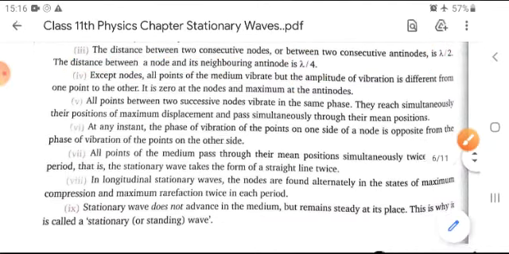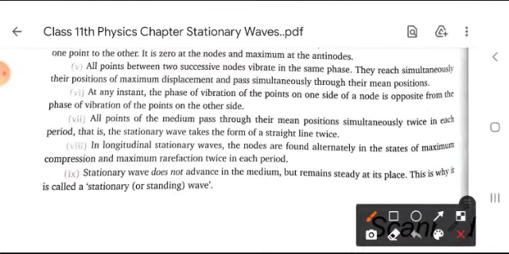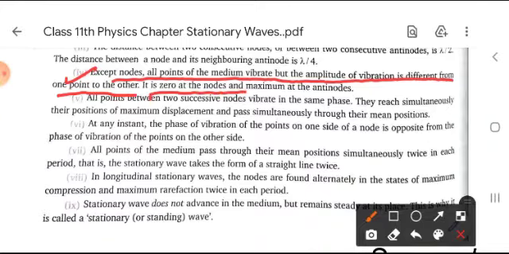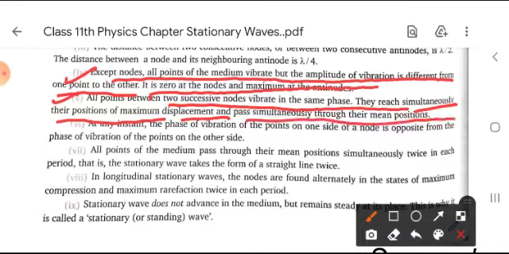Now, the next properties are also important. Except nodes, all points of the medium vibrate, but the amplitude of vibration is different from one point to the other. It is 0 at the nodes and maximum at the antinodes. The next property is that all points between two successive nodes vibrate in the same phase. They reach simultaneously their position of maximum displacement and pass simultaneously through their mean position. All these points should be remembered by heart by all of you.